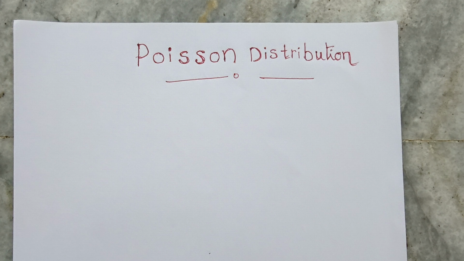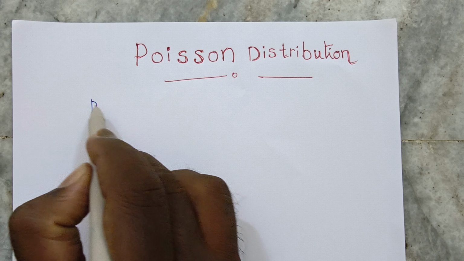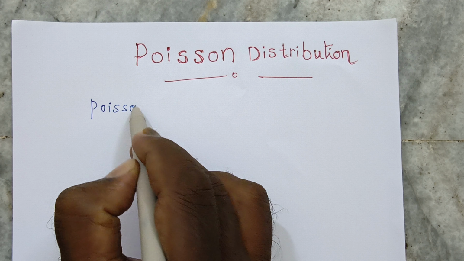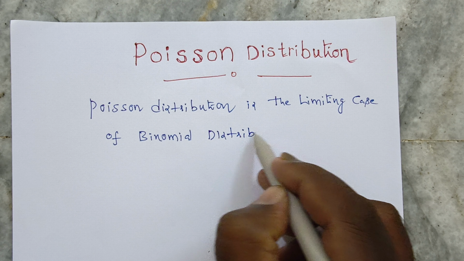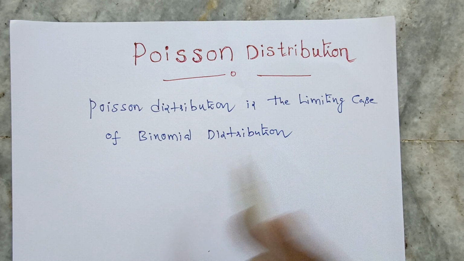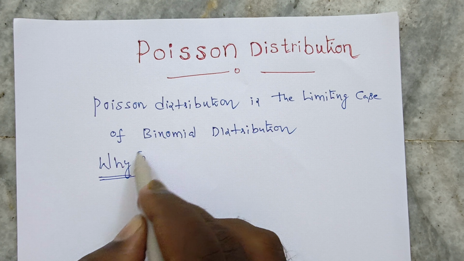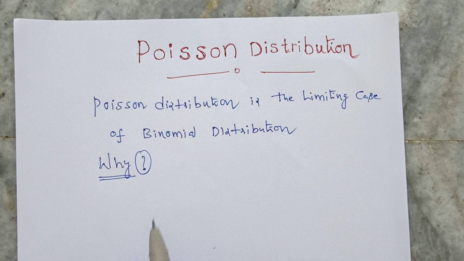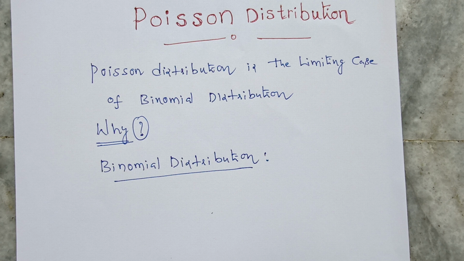Do you know Poisson distribution is a limiting case of binomial distribution? Yes, you are absolutely true. Poisson distribution is a limiting case of binomial distribution. Why is Poisson distribution a limiting case of binomial distribution? Let's see here. To understand, first of all, we remember the binomial distribution probability mass function formula and its properties.